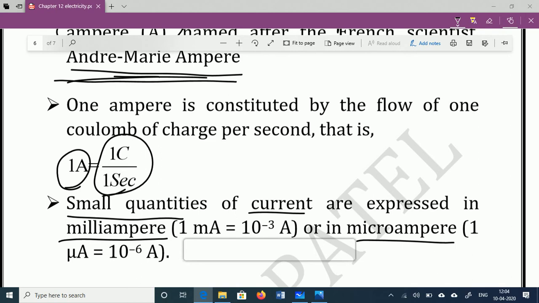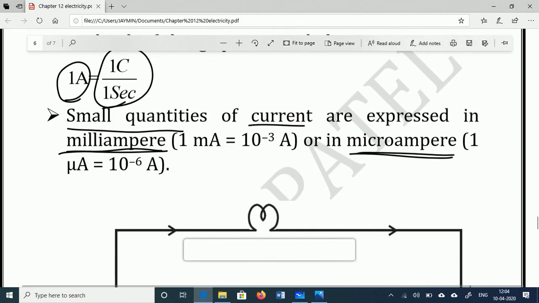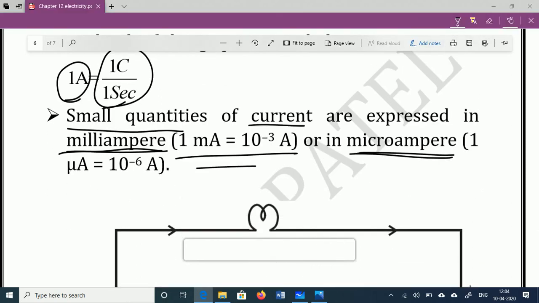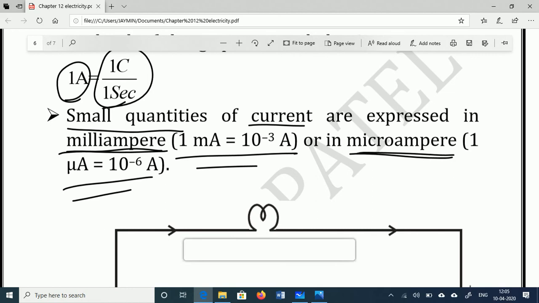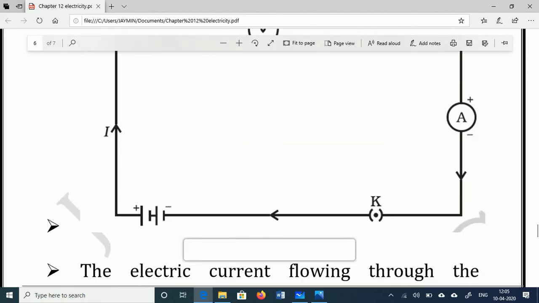Additional small quantity units of the current are milliampere as well as microampere. 1 milliampere is equal to 10 raised to minus 3 ampere, and 1 microampere is equal to 10 raised to minus 6 ampere. Okay, I think you have come to know the units of current.